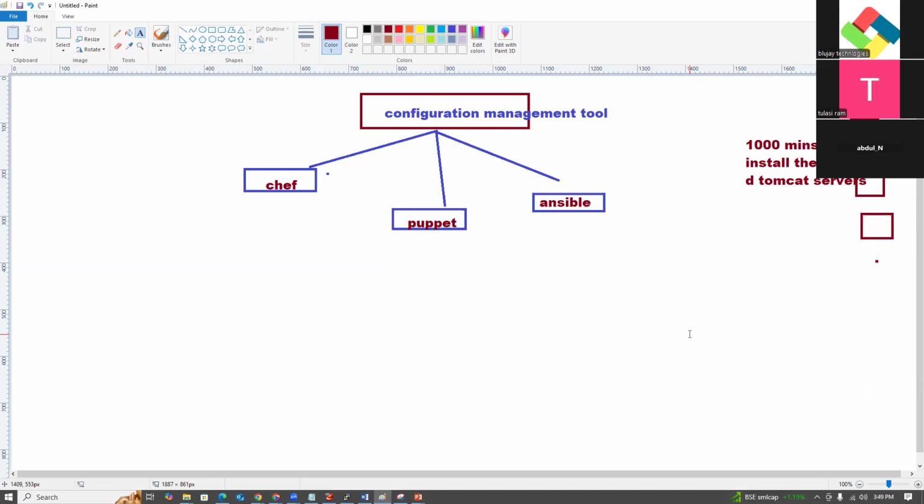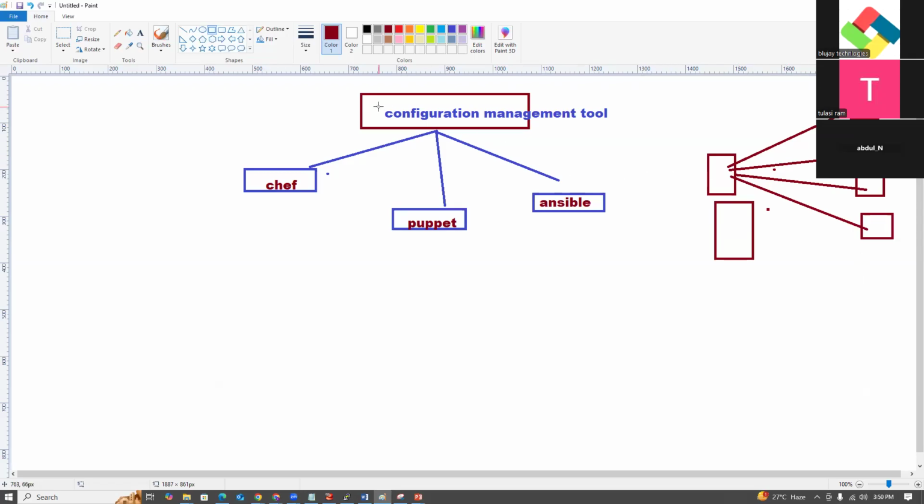Is there any possibility to automate this process? Within 10 minutes, I want to install Tomcat and Java on every server. So we write something like install Java Tomcat and send it here, and here it installs automatically with the help of this playbook. So that is the reason we need to automate this process, which is nothing but a configuration management tool.